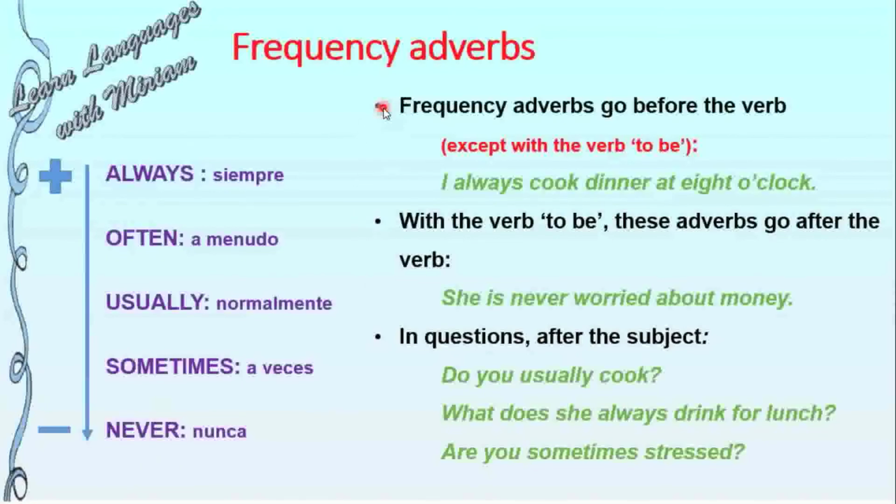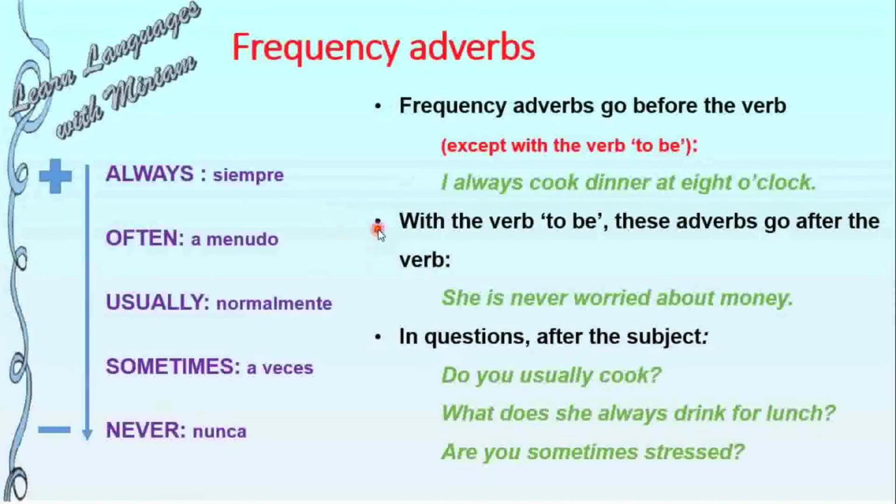Frequency adverbs go before the verb, except with the verb to be. Now we are going to see what happens with the verb to be. Example: I always cook dinner at 8 o'clock. Look, always goes before cook, the verb.